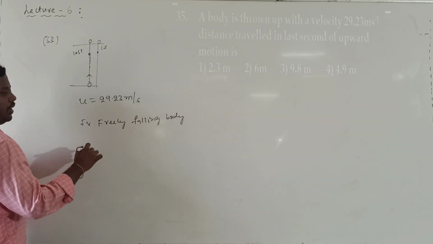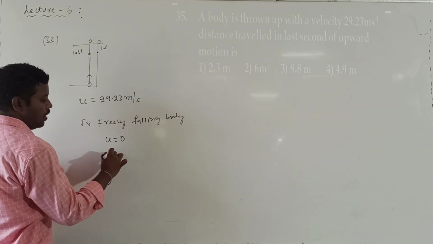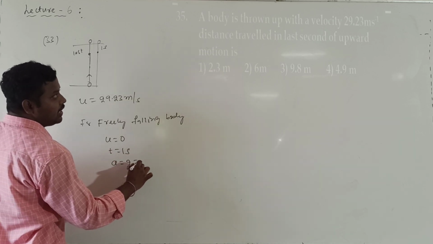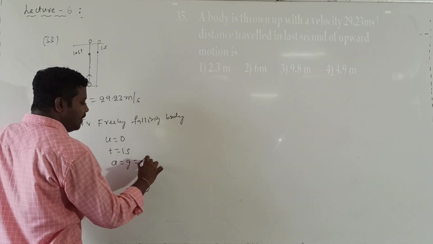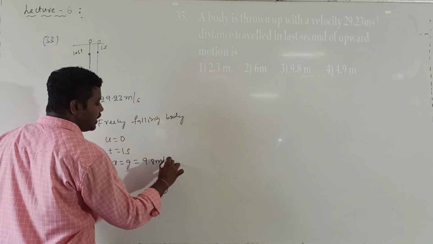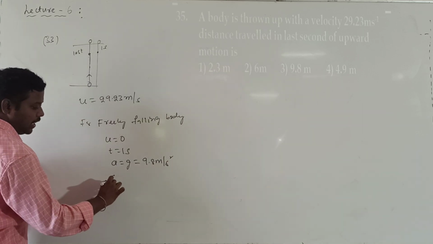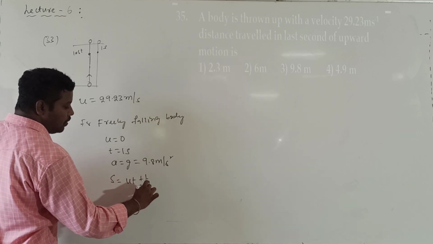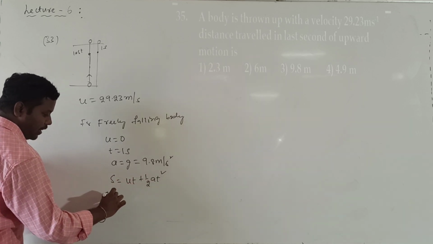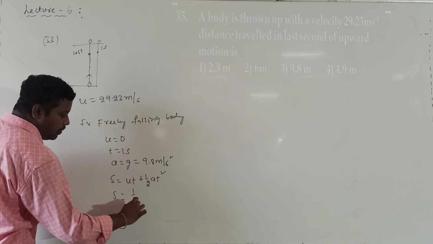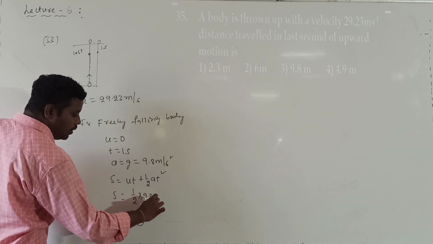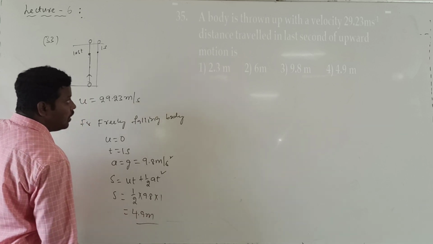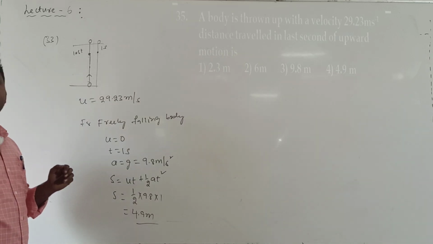For the freely falling body, what is the u value? 0. The t value is 1 second. The a value is nothing but g, which, if not given, is nearly 9.8 meter per second square. Then how can I calculate the distance value? S is equal to ut plus half into a into t square. So S value will become half into a value 9.8 into t square value 1 square. So what answer will we get? 4.9 meters. Understood?